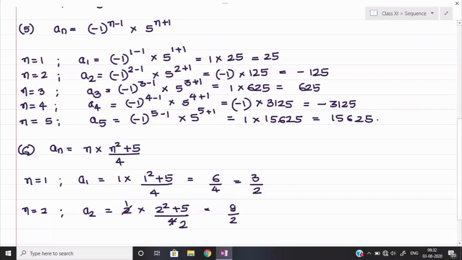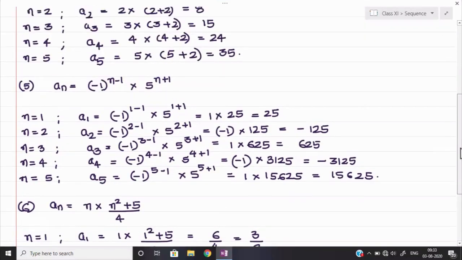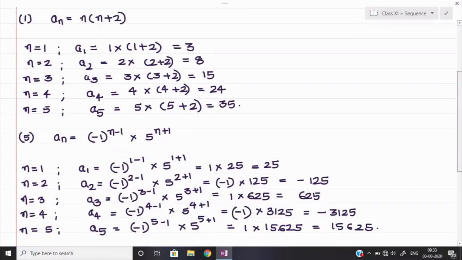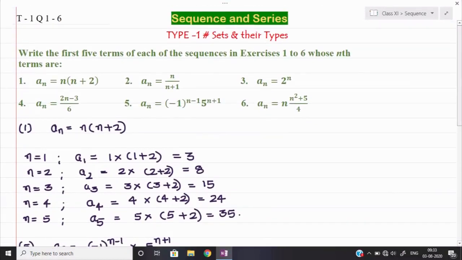So I hope you can easily find out the remaining values on your own. So these questions I am leaving for you. You can try the remaining part on your own. Simple calculations are required. For each and every part you need to find out the values of a1, a2, a3, a4 and a5. Okay.